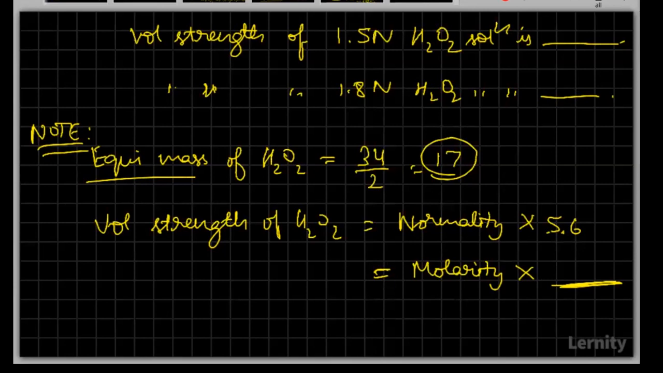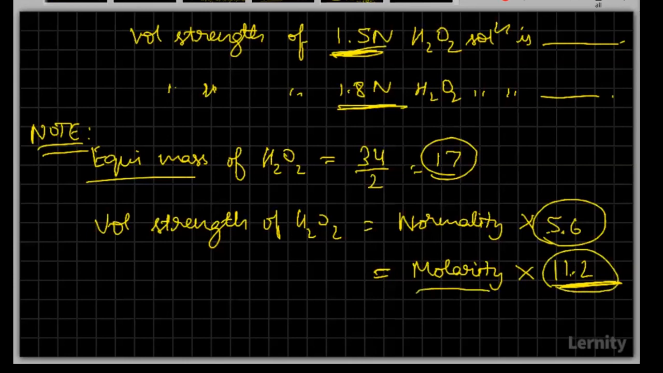No. Okay, this is correct. The other one. Good. So again, you have to multiply with a factor of 2. So here you will get it as 11.2. So just be careful with such questions. If they have mentioned normality, I have to just take the factor of 5.6. But if they have specified molarity, please consider the factor of 11.2.